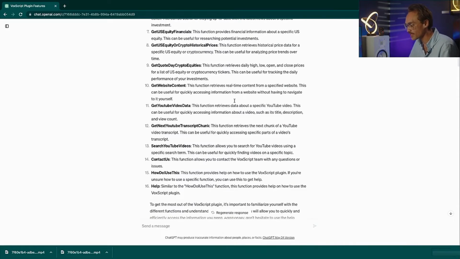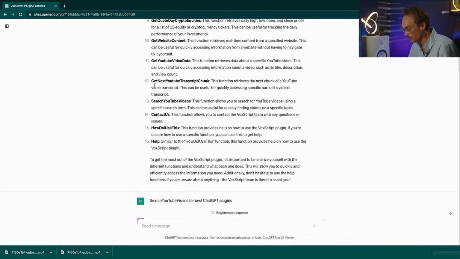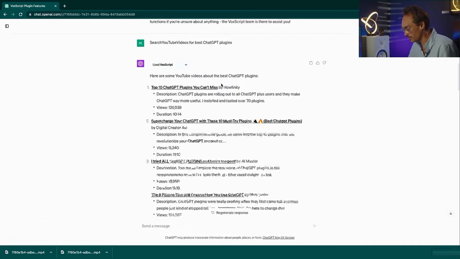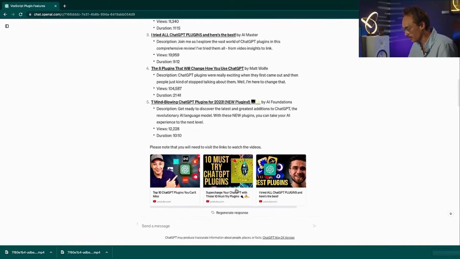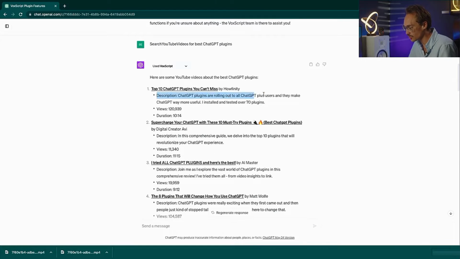But for the purposes of what I think this is best used for, let's go ahead and use its own language here and search YouTube videos for the best ChatGPT plugins. And here we go. It gives us a list of 5 with clickable links at the bottom, clickable links in each one, and it gives us a description, the views, and the duration.